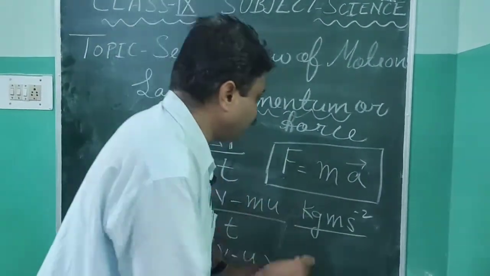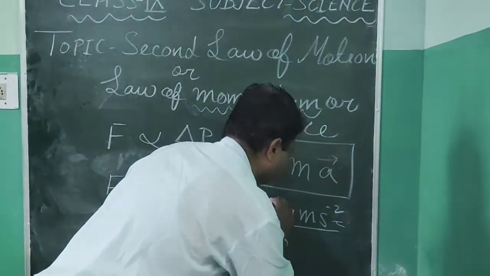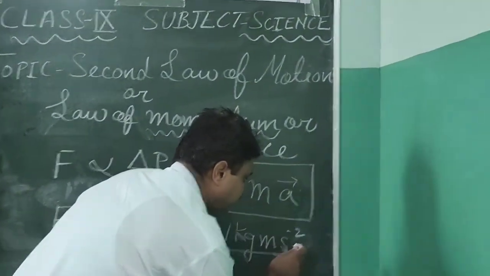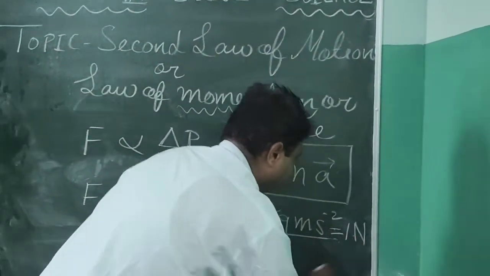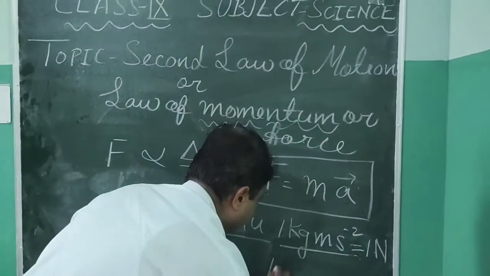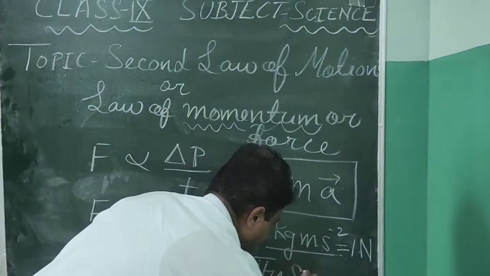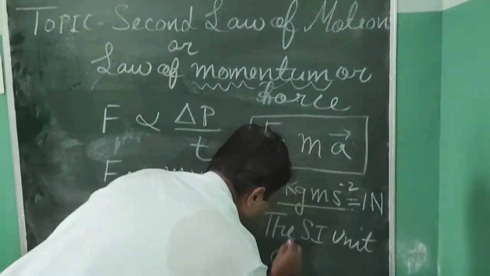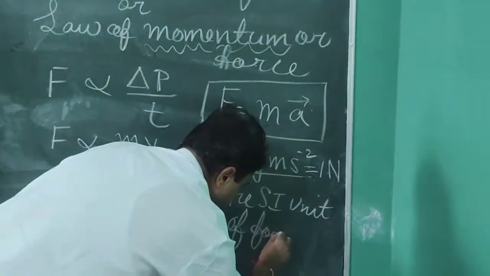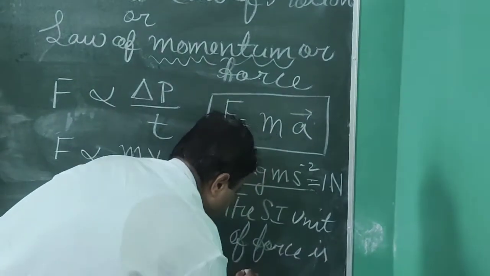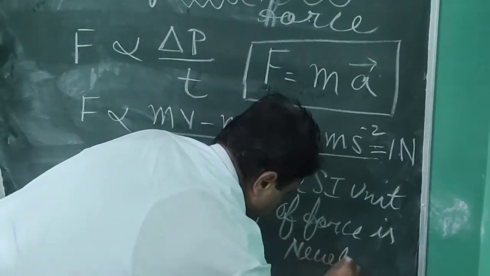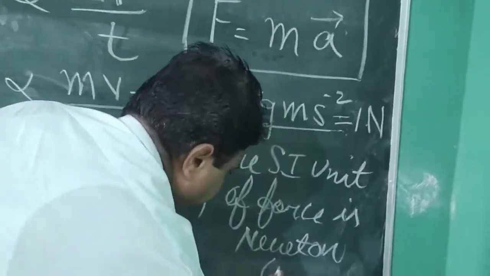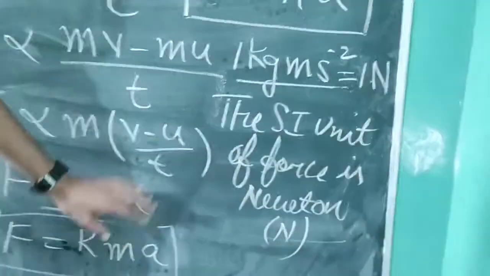So 1 kilogram meter per second square is always equal to 1 Newton. So the SI unit of force is Newton, and it is indicated by capital N.